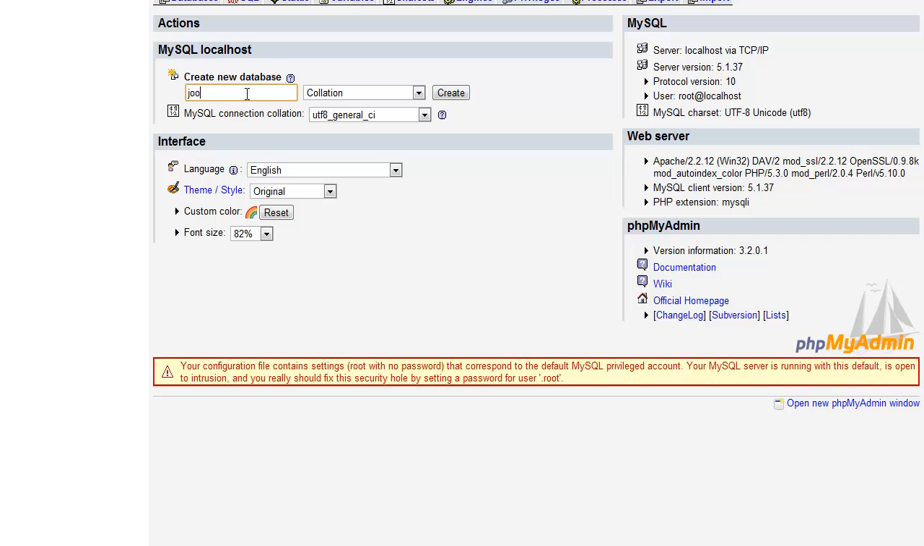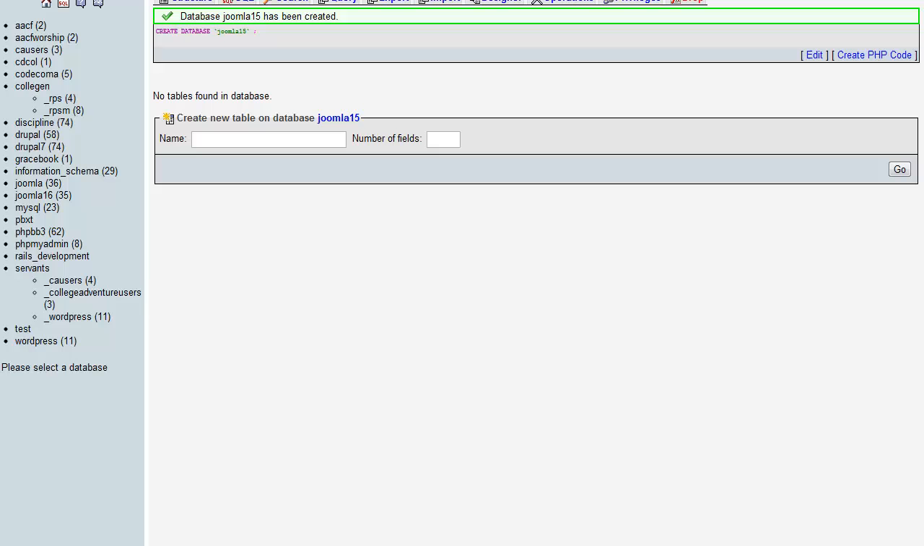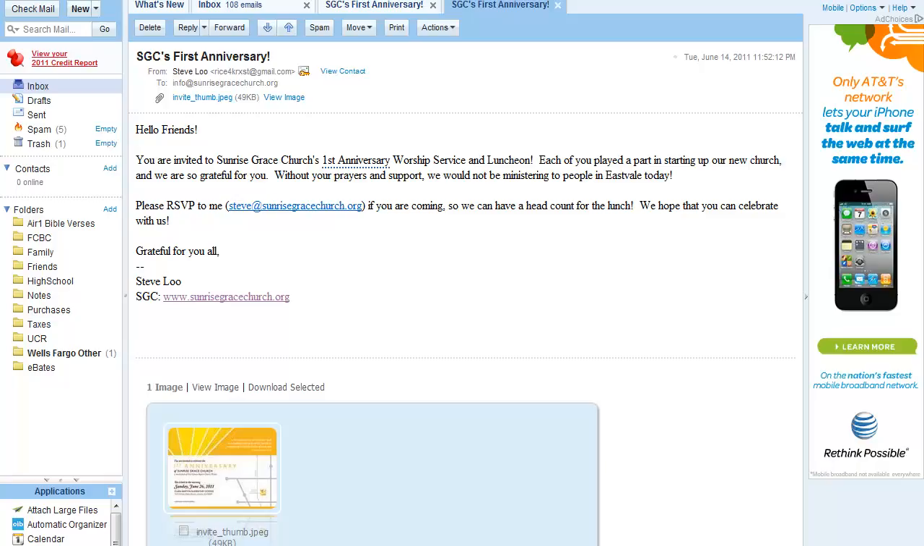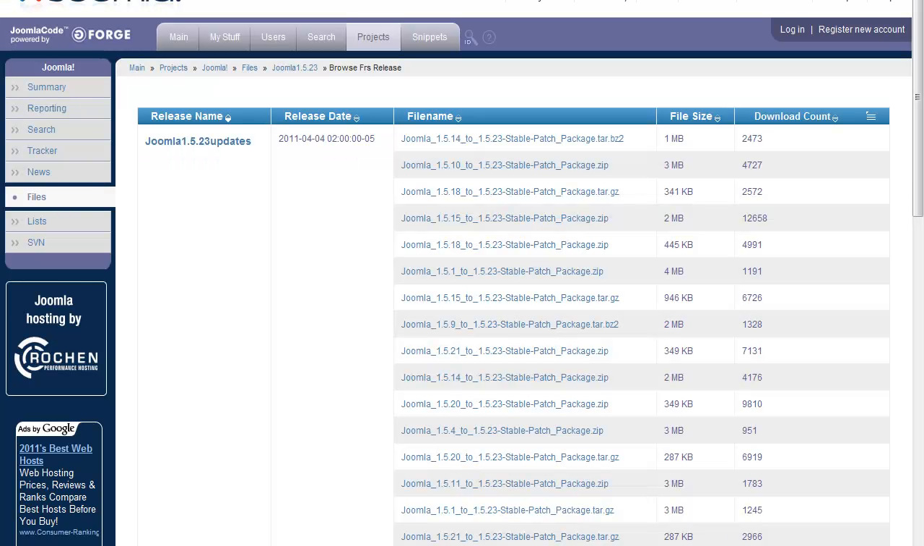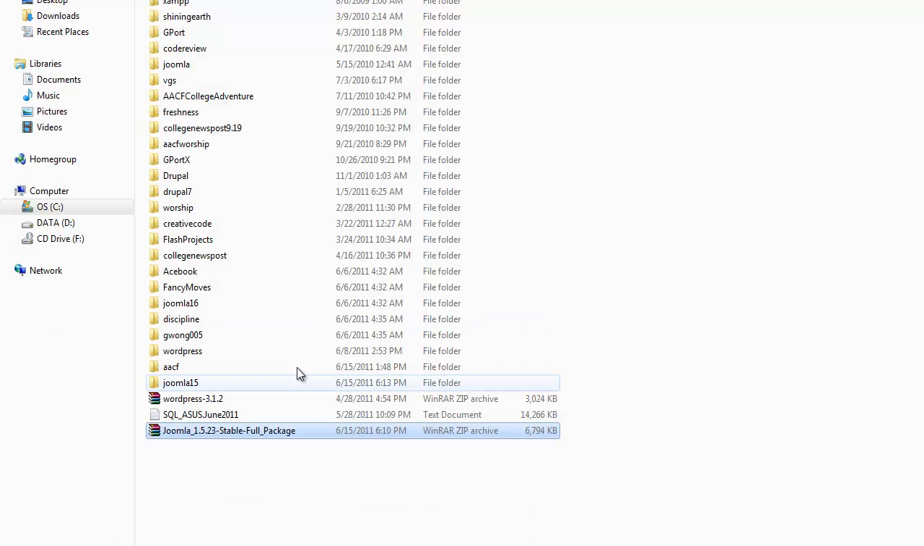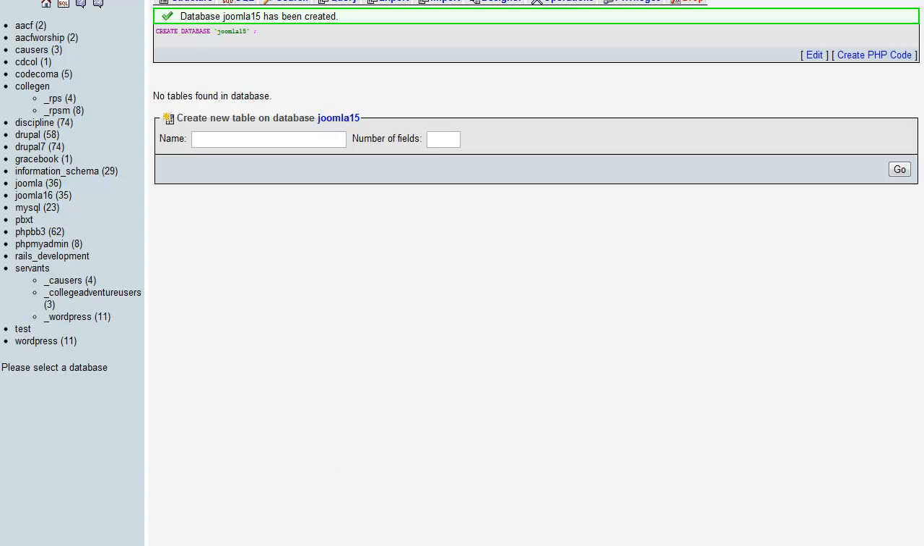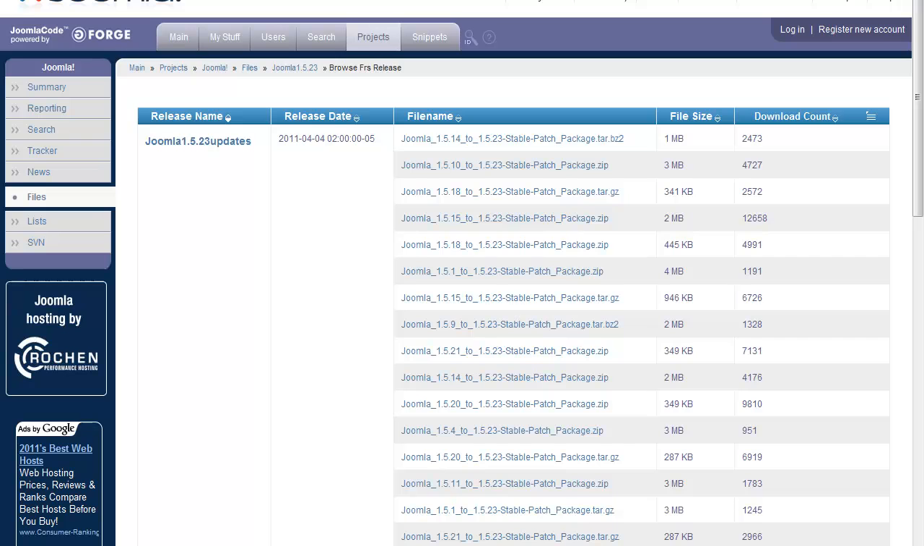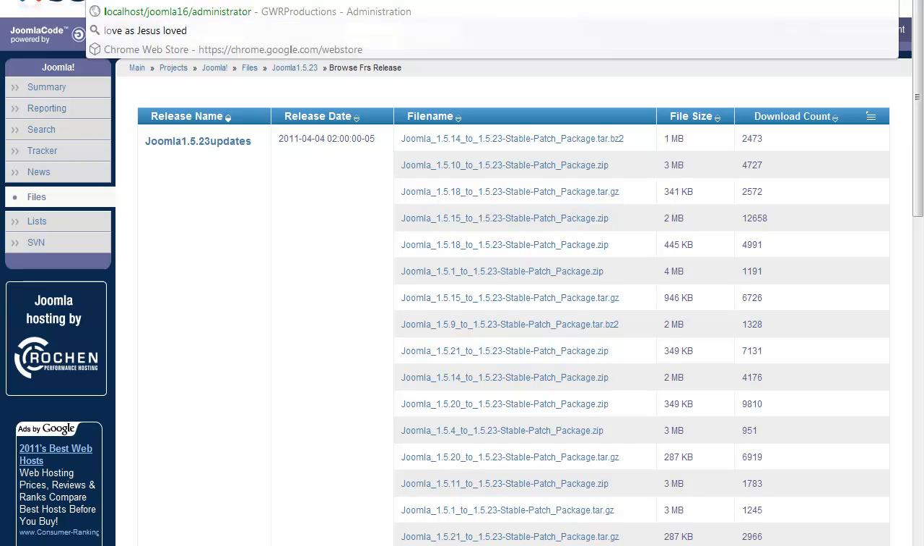So let's create a new database and call this Joomla 1.5. So basically this will be the database where all the data will be stored. Now let's go back to see if it's finished, which it did. Joomla 1.5 right there. So let's go check it out. Localhost / Joomla 1.5.